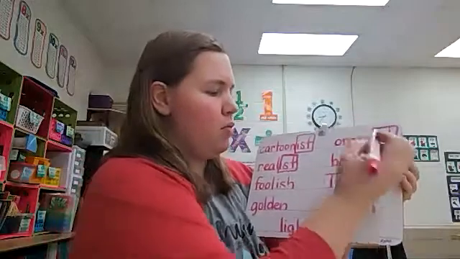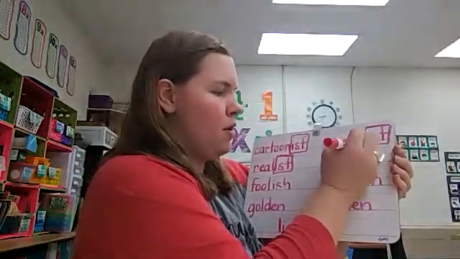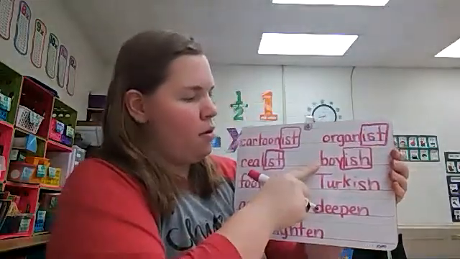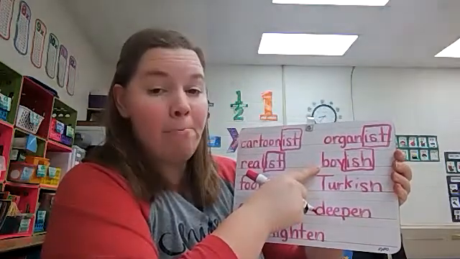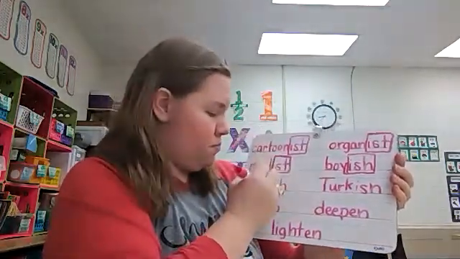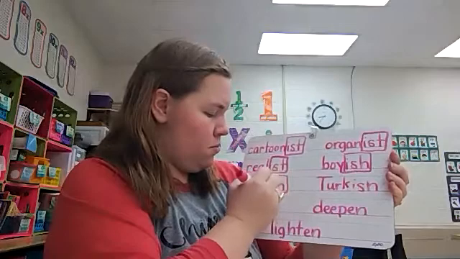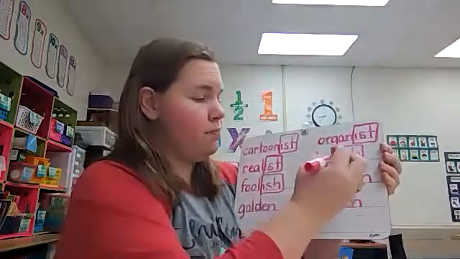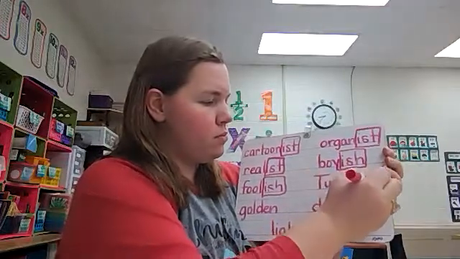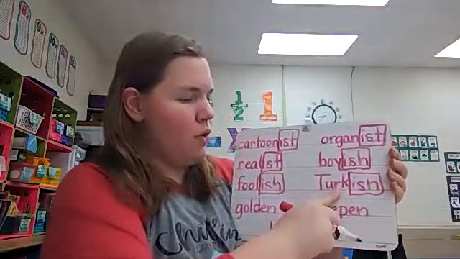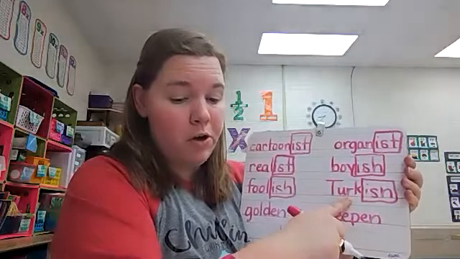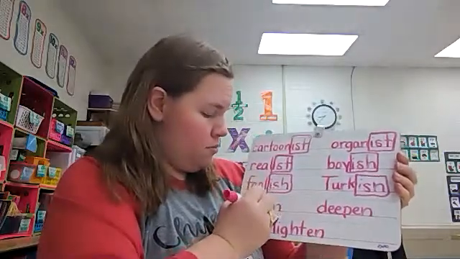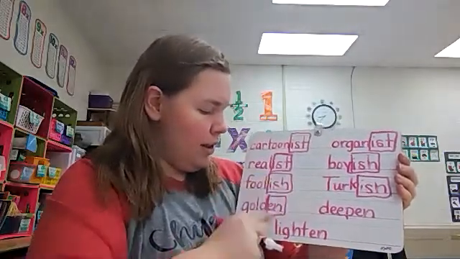Let's keep going through. The root word is boy. The root word here is fool. The root word is Turk. Suffix en.